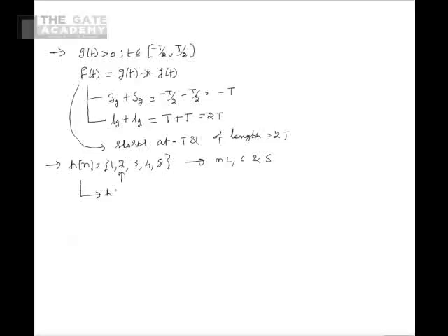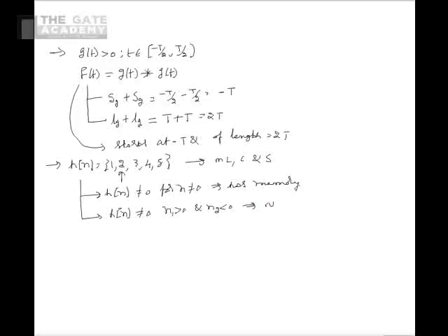Here we see that the impulse response h of n is not equal to 0 for n not equal to 0. From this, we see that the system has memory. We also see that h of n is not equal to 0 for at least one n1 greater than 0 and for at least one n2 less than 0.